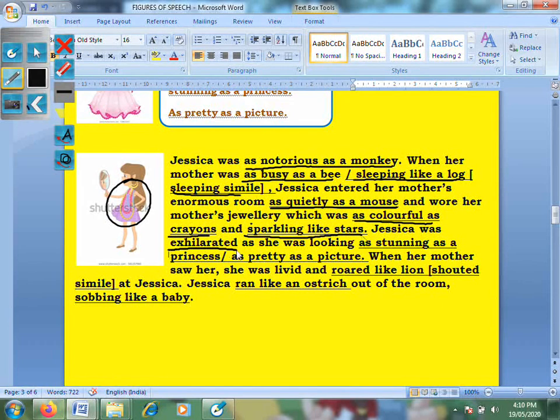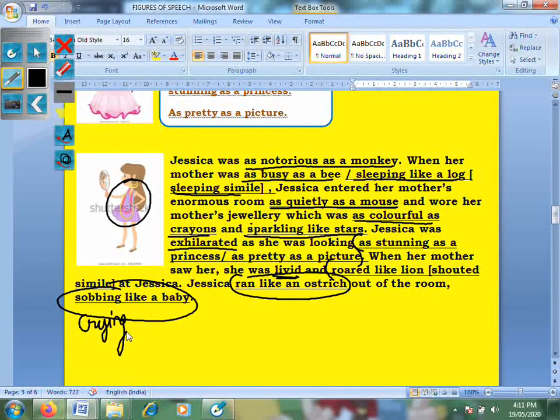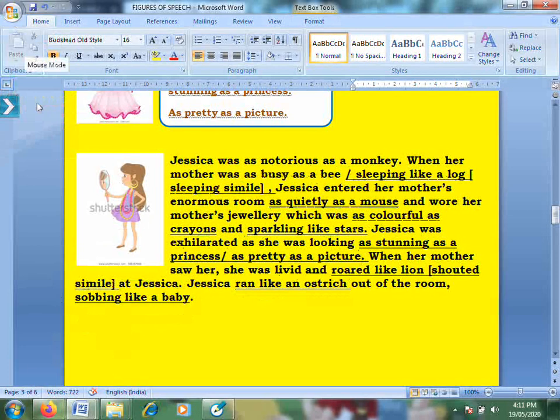Jessica was exhilarated, means happy, as she was looking as stunning as a princess or as pretty as a picture. When her mother saw her, she was livid, means angry, and roared like a lion, that means she shouted simile at Jessica. Jessica ran like an ostrich out of the room, sobbing like a baby. Sobbing is crying. You've done this sobbing and weeping in your sad vocabulary expressions. Okay, so I just made a simile up.